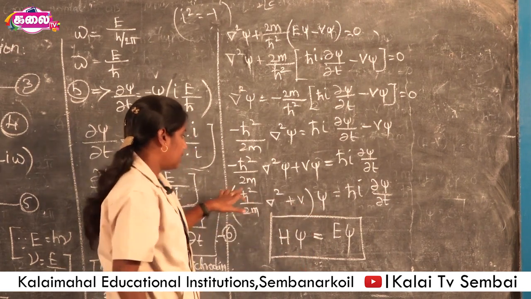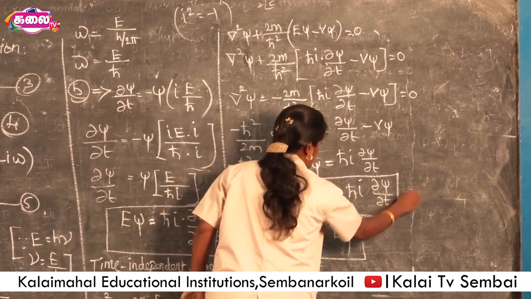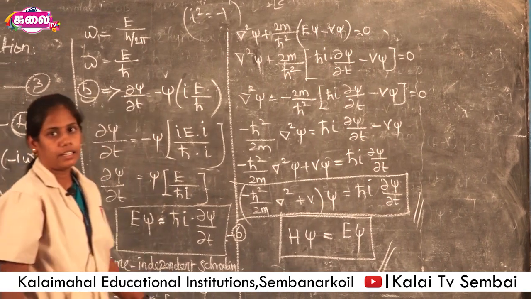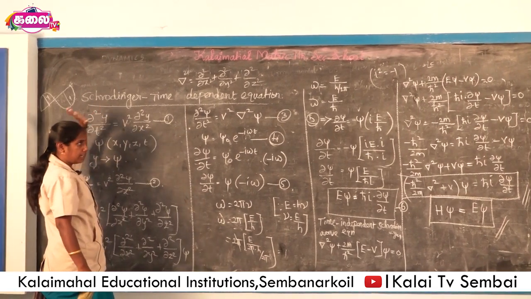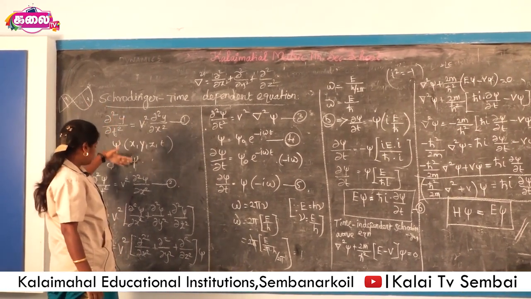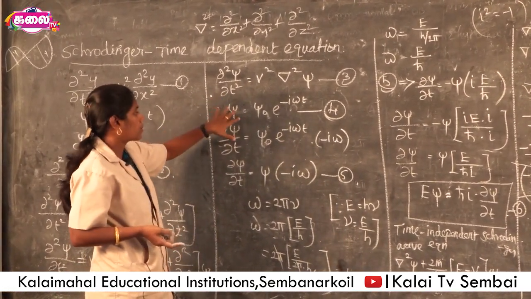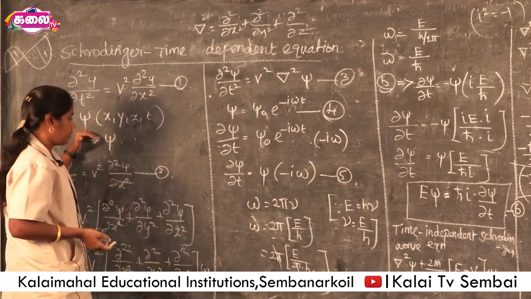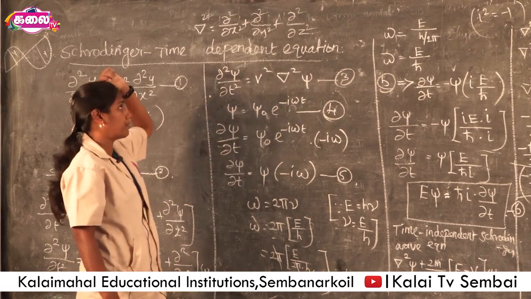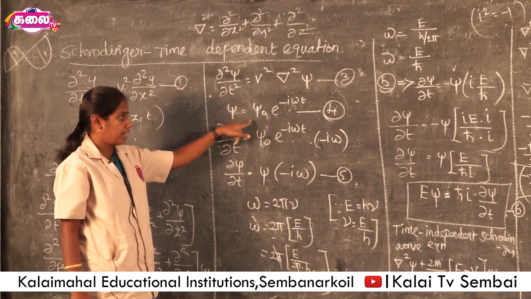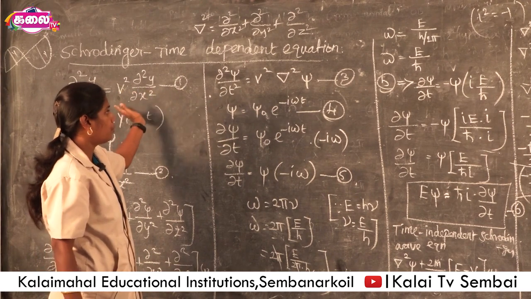And this equation is the time dependent Schrodinger equation. That's the time dependent Schrodinger equation. First we take this equation like the time independent equation. Up to the third equation, the steps are equal for the two cases. Then the solution is different. The solution of this equation in the time dependent case is psi is equal to sin e power minus i omega t. But in the case of the time independent equation, the solution is only psi is equal to sin 2 pi by lambda into x. This is the difference between these two equations.